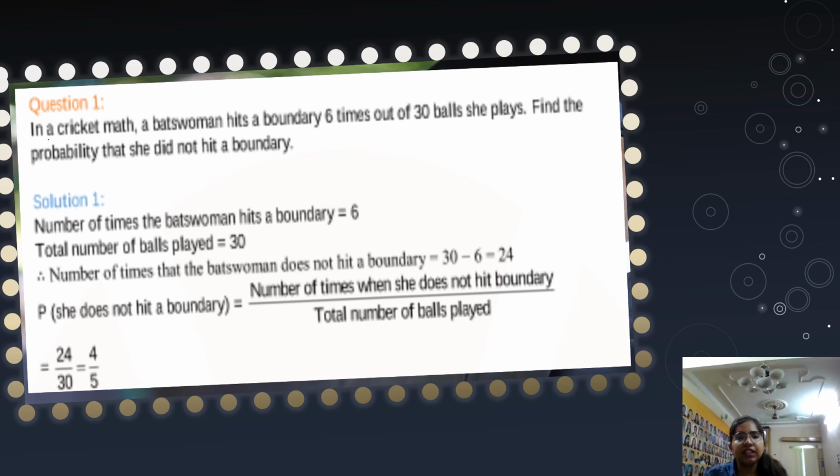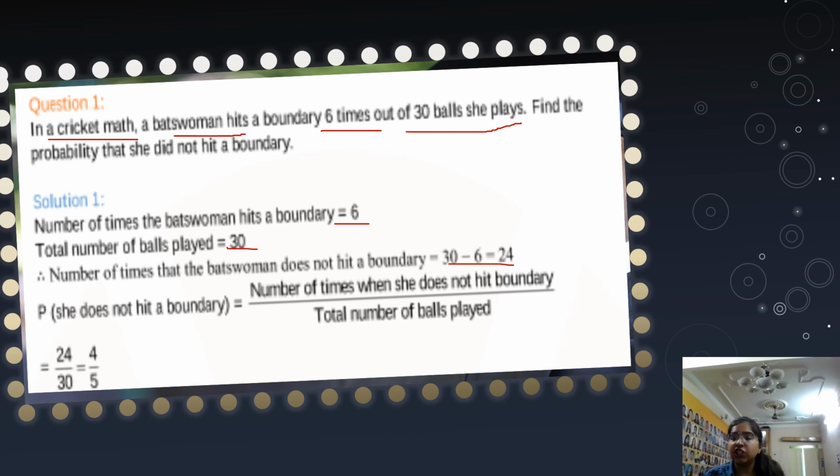First question is, in a cricket match, a batswoman hits a boundary 6 times out of 30 balls she played. Find the probability that she did not hit the boundary. Okay, she hits the boundary 6 times. So she didn't hit the boundary will be, total are 30, 30 minus 6 is equals to 24. 24 is the number of times that the batswoman didn't hit a boundary.